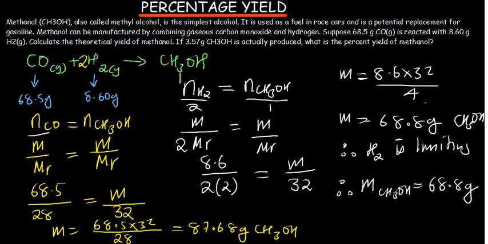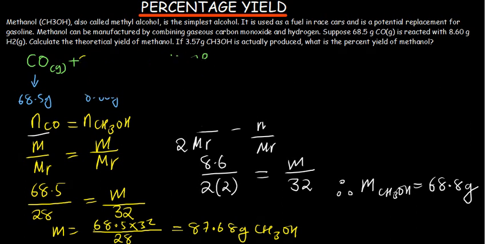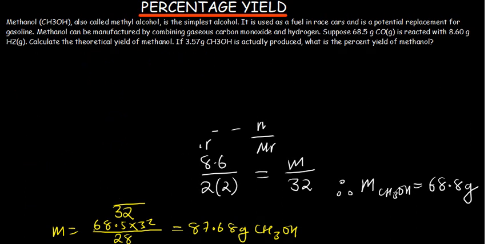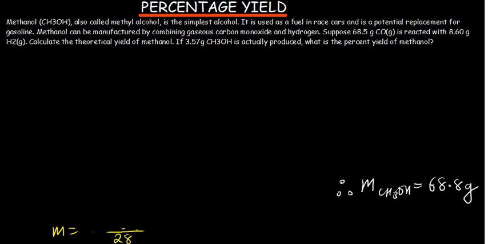And then the next question is saying if 35.7, this is not supposed to be 3.5 but 35.7 instead of 3.57. So the goodness of using the method that I've used is when there is a question that is asking for you to determine the mass, it will be determined direct. But if you use the other method, if you find the limiting reagent, you again now come on to find the mass, so it is a bit long.